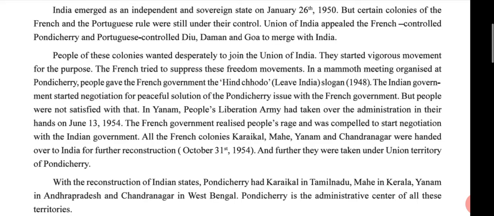On January 26, 1950, India emerged as an independent republic, but certain colonies under French and Portuguese rule were still under their control. The French controlled Pondicherry, and the Portuguese controlled Diu, Daman and Goa. The people of some colonies wanted to join the Union of India, and the people of other colonies did not want to join. Thus, they started a vigorous movement for the purpose.